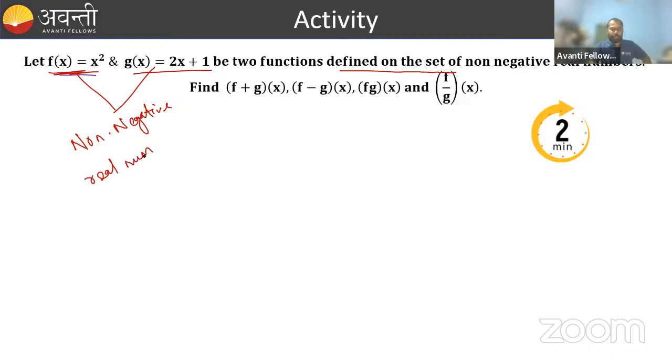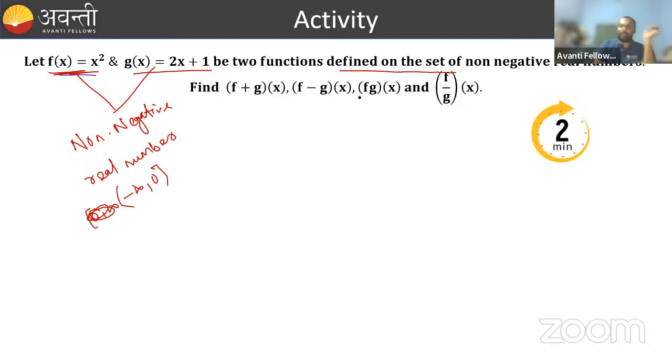Can anyone tell me, what is the set of non-negative real numbers? Can you represent it? Non-negative real numbers means 0 is included here. Yes, 0 is included. So it is 0 to infinity. So this is my domain for these two functions.